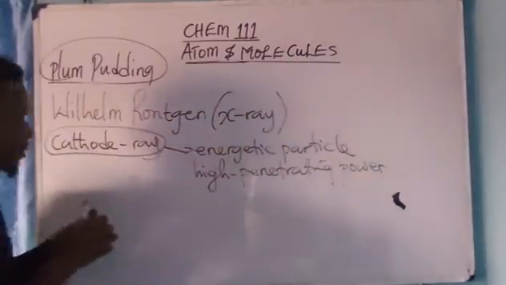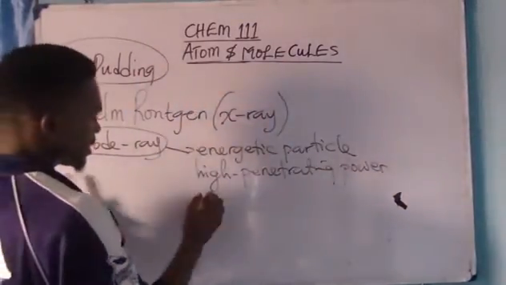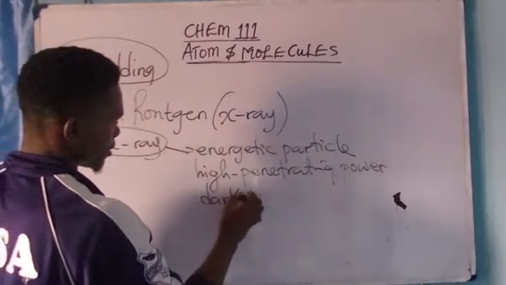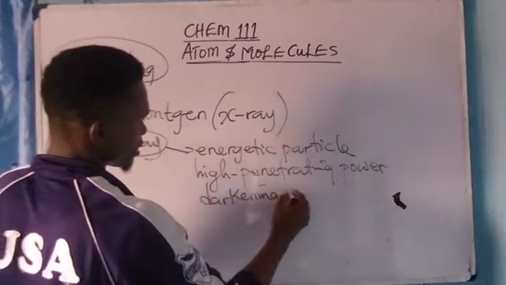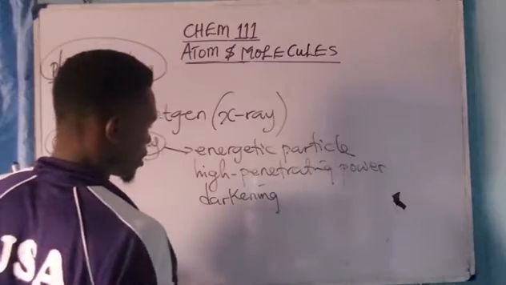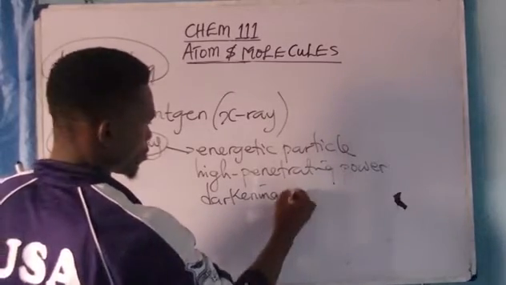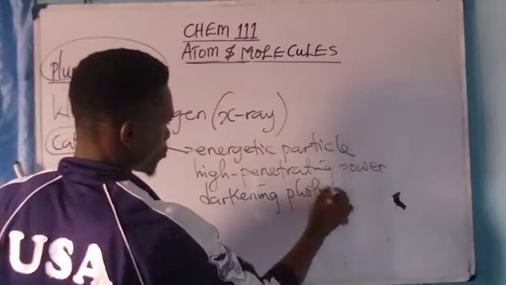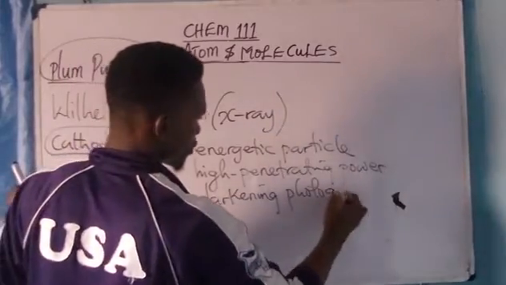And these particles were also capable of darkening photographic plates.